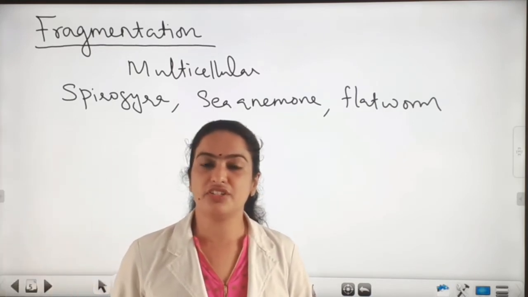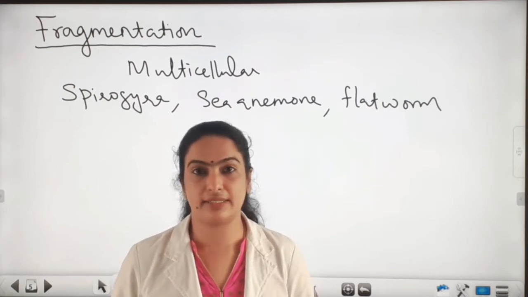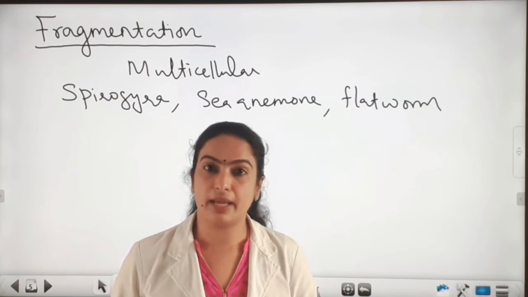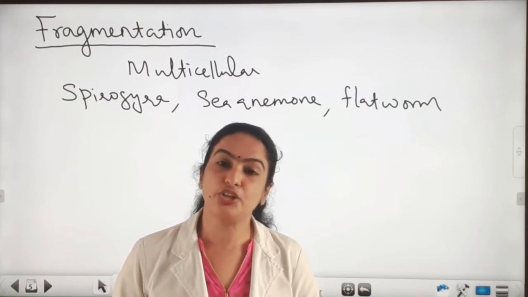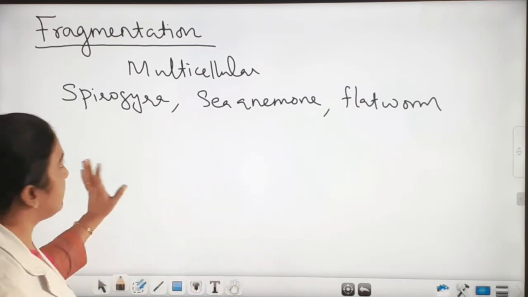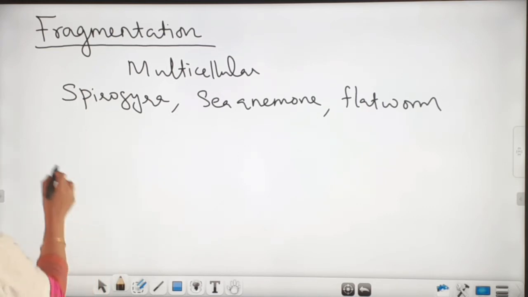So fragmentation means the organism divides into pieces or fragments, and each fragment develops and grows as a new organism. Okay, so the same method is here, but it is occurring in multicellular organisms. So the different name, fragmentation.